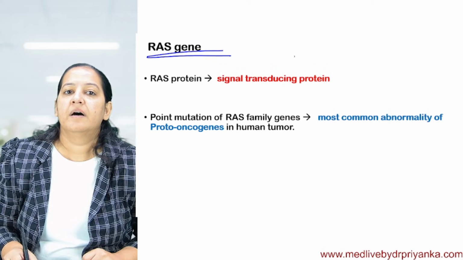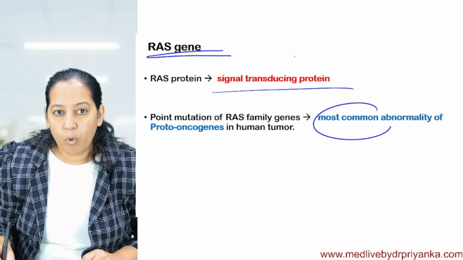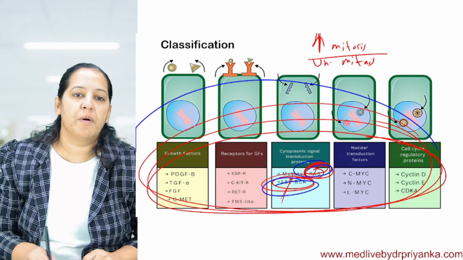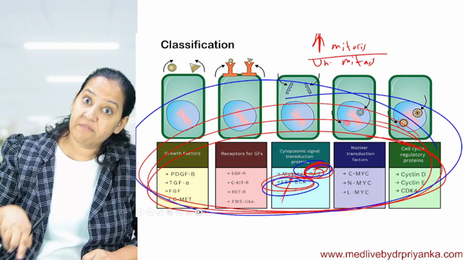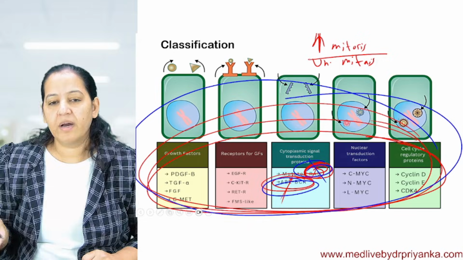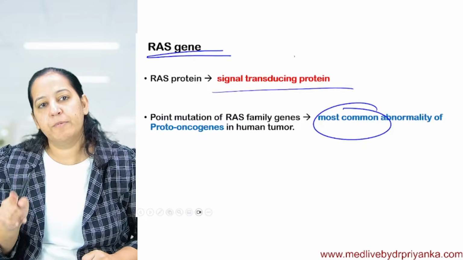Okay, so RAS. RAS is a signal transduction protein. It is the most common abnormality among the proto-oncogenes. Among all the proto-oncogenes, the most common one which gets mutated is RAS. There are many genes, but among them, the most commonly mutated is RAS.